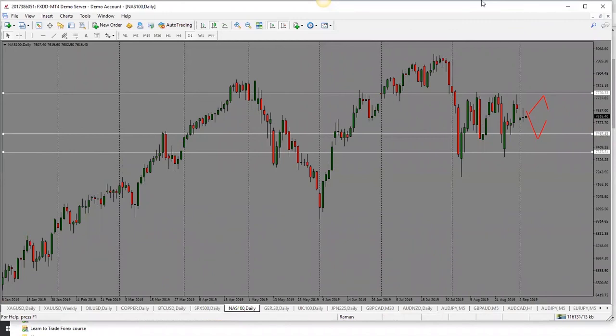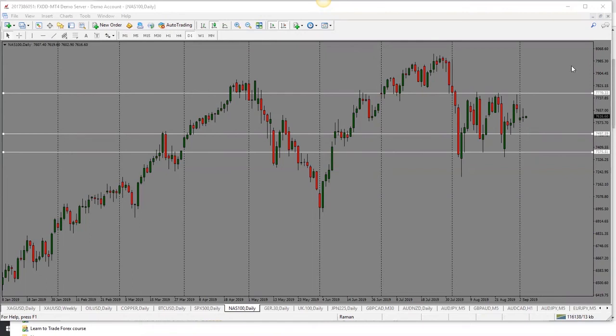NASDAQ here, NASDAQ is also trading in a range. Today's candle close isn't too exciting. We have a neutral candle close here.